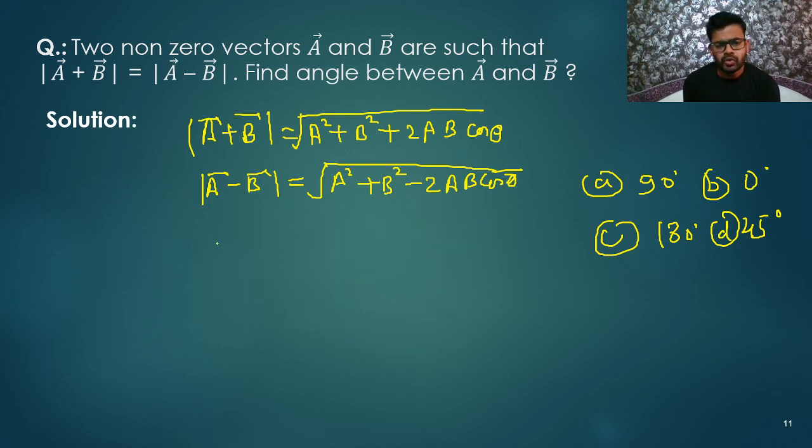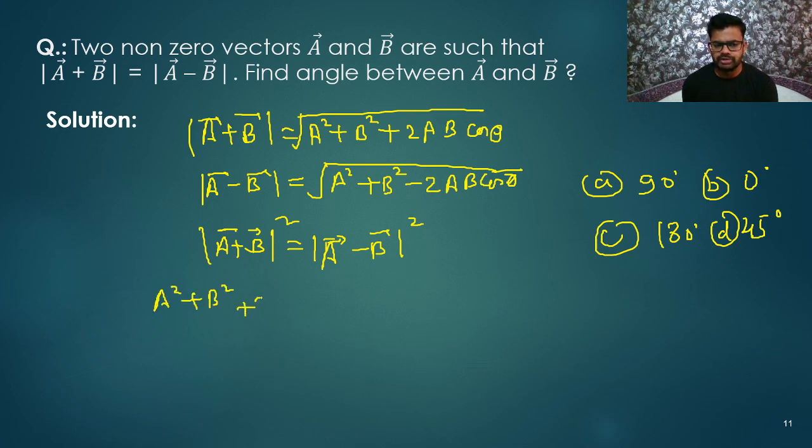So let's move. Here, the magnitude of A plus B is equal to the magnitude of A minus B. So what can I do? Simple. I will just square both sides so that this root will go. So what I'll get? A square plus B square plus 2AB cos theta. That will be equal to A square plus B square minus 2AB cos theta.